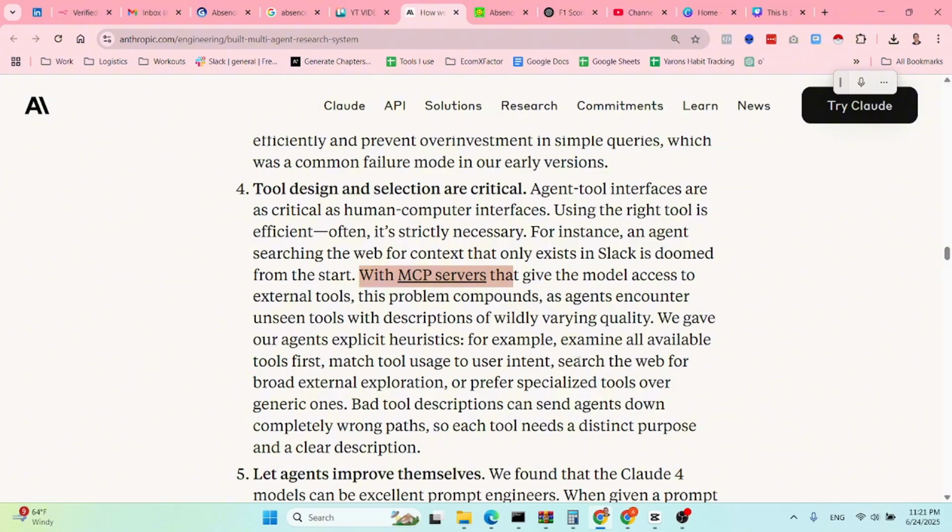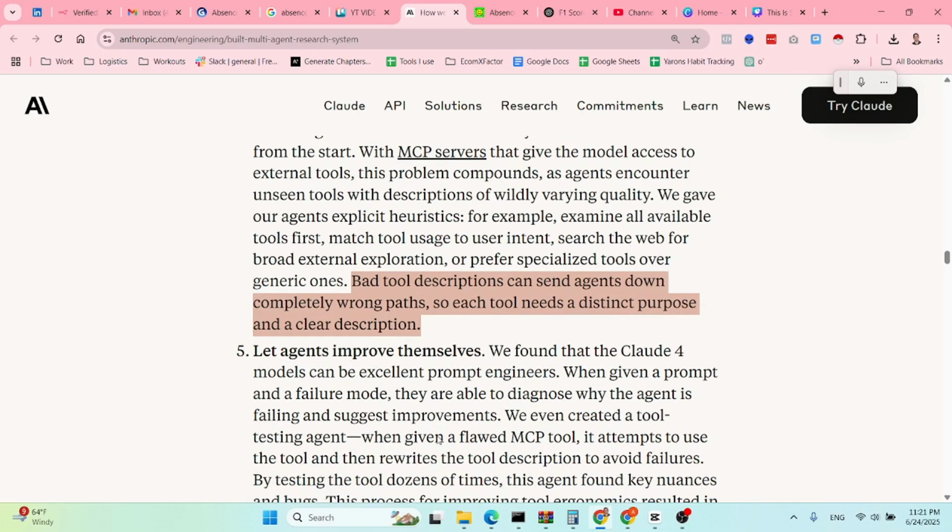So basically what they're saying here is: make sure that you have very detailed descriptions of the tools so the agents know which tool to choose and they don't go down a wrong path. As I wrote here, bad tool descriptions can send agents down a completely wrong path. So each tool needs a distinct purpose and a clear description.